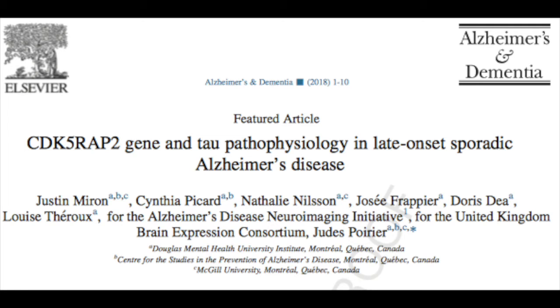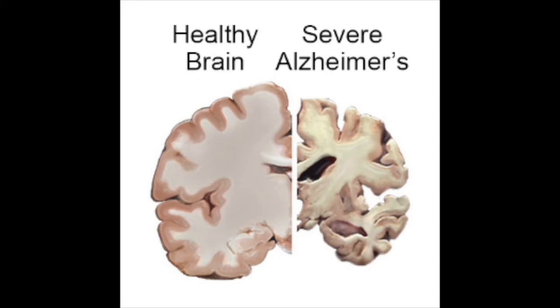Today, we will be discussing a recently published paper on Alzheimer's disease. Alzheimer's is the most common form of dementia and is nearly always caused by aging. There is no current cure for the disease, but lab groups are constantly studying the mechanisms of this disease to potentially find a therapeutic target or cure.